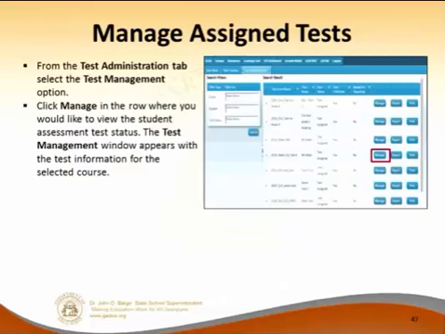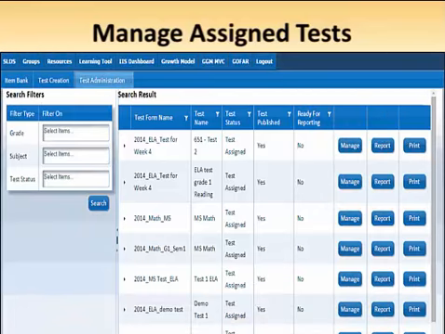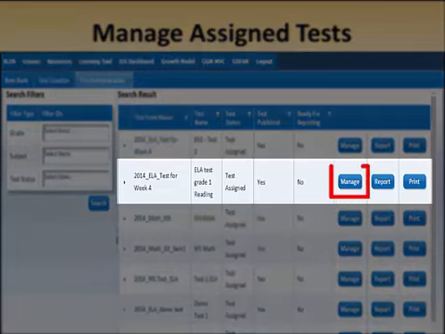Now, once that's done, then you just manage the assigned tests. A student would go off and take the test and everything, but you can manage it. Manage it means maybe I need to open it up longer, or maybe I need to actually grade the test. On this drop down right here, you would hit the Test Administrator tab. Again, select Test Management, click Manage in the row. Find the test that you want. Say this is the test you want. You click Manage.